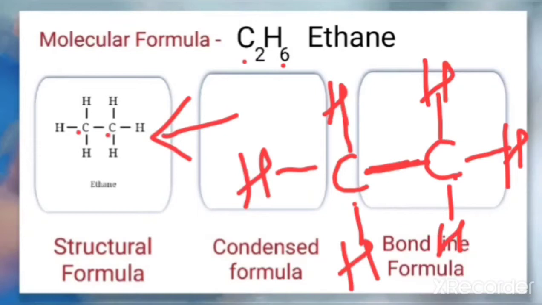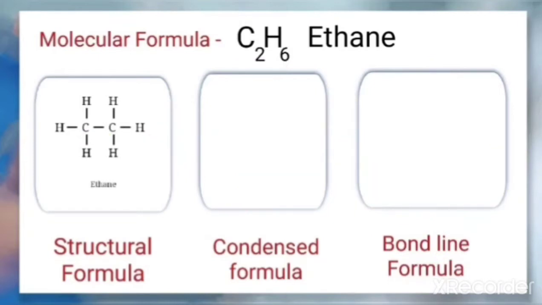But the structural formula as shown here is time consuming, because it takes time to draw all the carbons, hydrogens and the bonds. So it is time consuming and space consuming for writing this formula. So we can condense this formula.